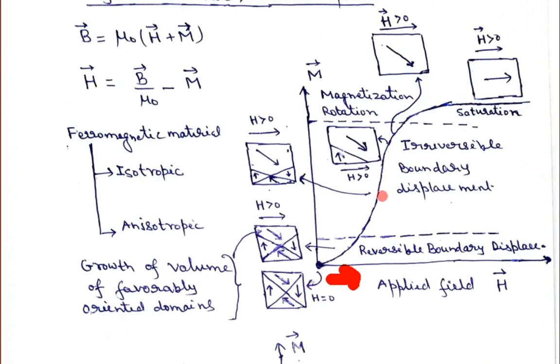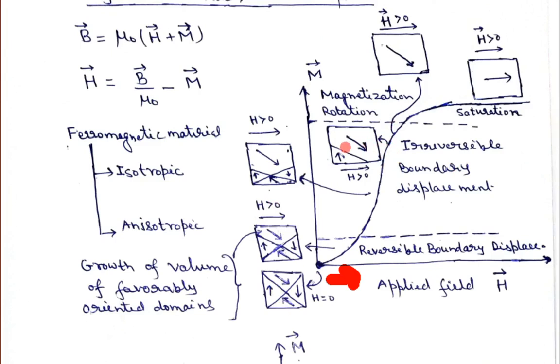But if you further increase the applied magnetic field intensity, the favorably oriented domains will grow further. Up to a certain value of external magnetic field, irreversible boundary displacement will happen. It means when you remove the magnetic field, these domains will not regain their original position.